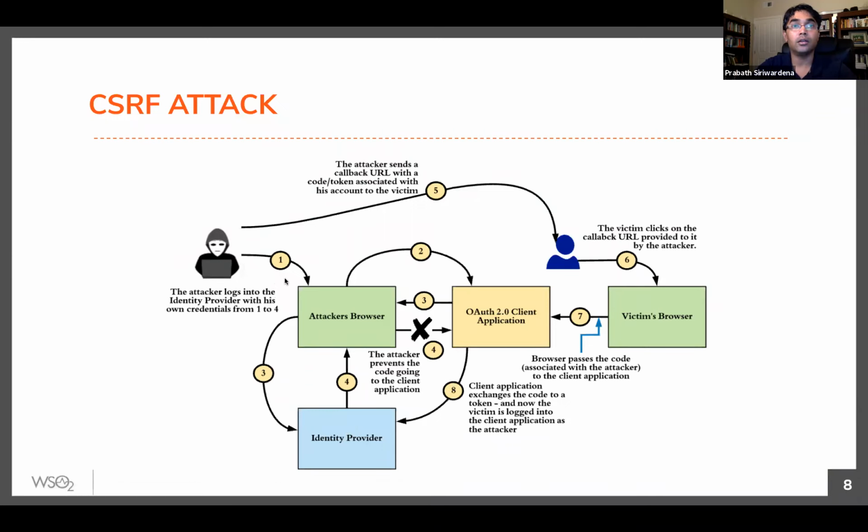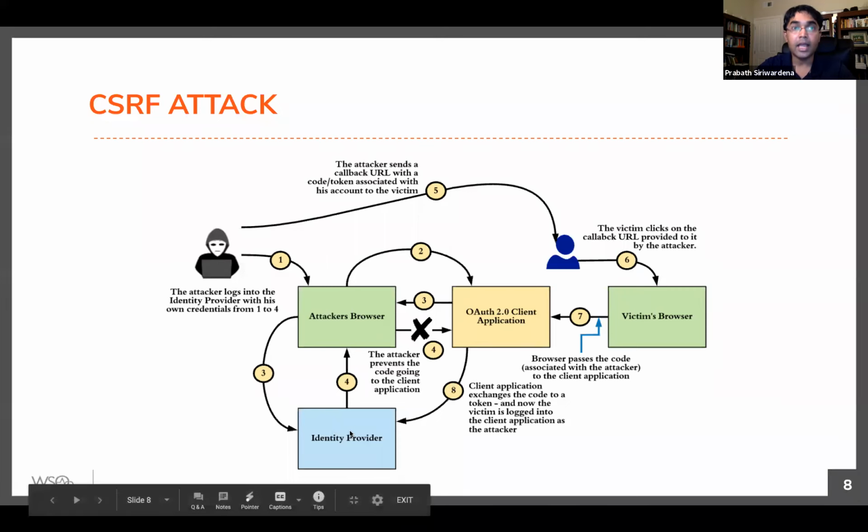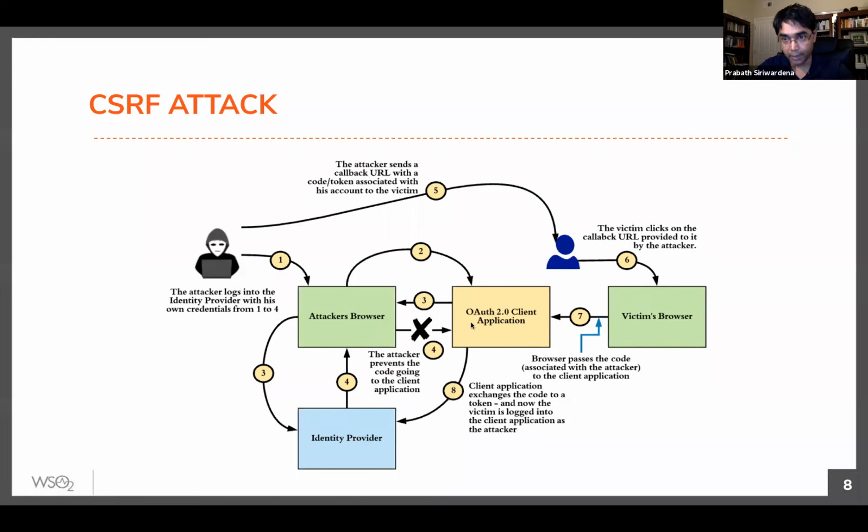So you go to the application, the application will redirect to the IDP, the IDP will authenticate the attacker, and then the IDP will send a code through the browser to the client app. The attacker here will block this request, right? So it will block the code going to the client application and will copy that particular URL along with the authorization code, right? So you have the callback URL and the authorization code, you copy everything, and then you somehow send that link along with the code to the victim. You can email it, or somehow let the victim click on that link, right?